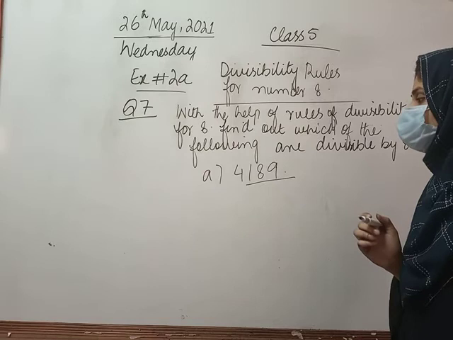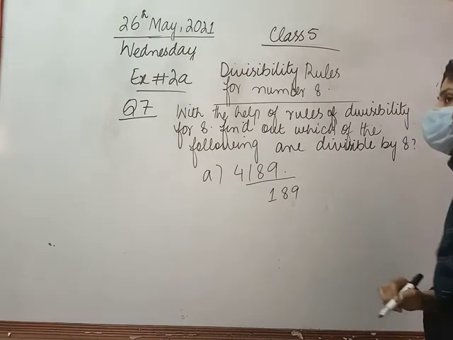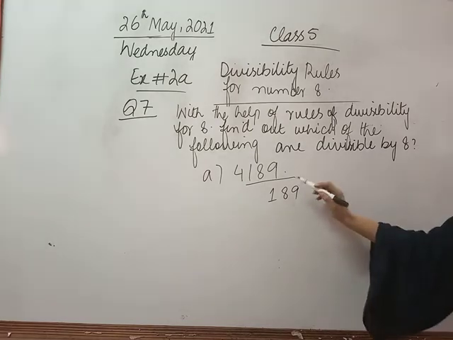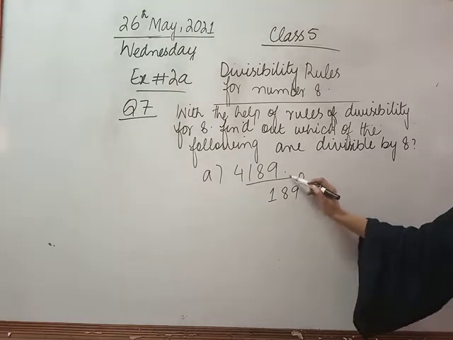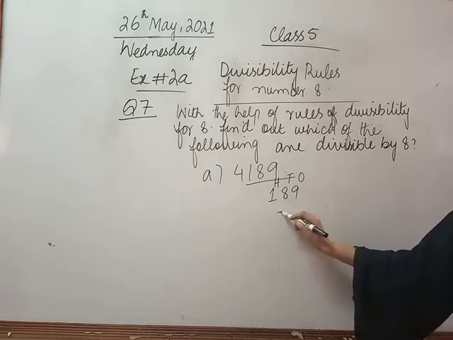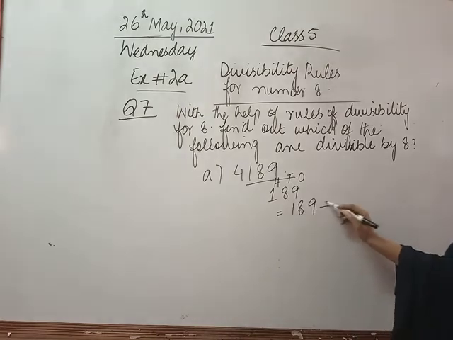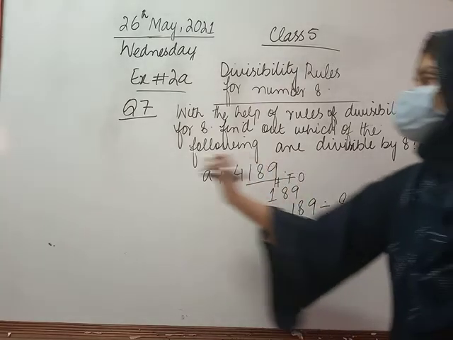We will take the last three numbers, which go up to the hundreds place, as you know, ones, tens and hundreds. So this goes up to the hundreds place, 189. First of all, we will check its divisibility by 8.